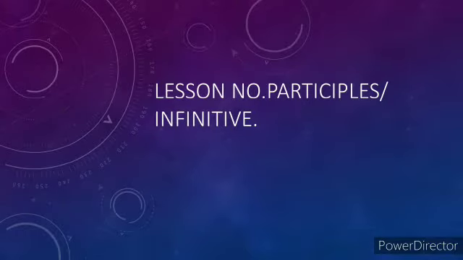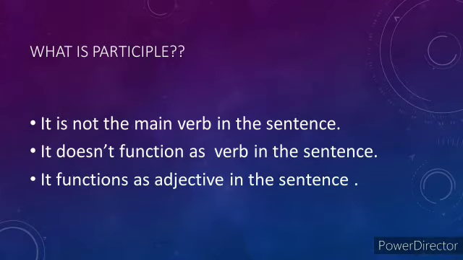Today we are going to learn a very interesting topic about verb, lesson number 20, participle and infinitive. Now let us begin. What is participle? There are 3 points which we have to keep in our mind. It is not the main verb in the sentence. It does not function as a verb in the sentence. Instead, it functions as an adjective in the sentence. Now children, all these 3 points we have to remember about participle.